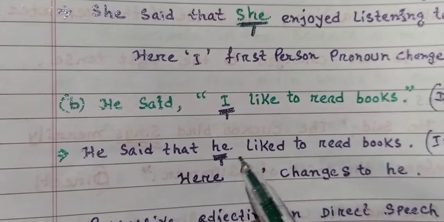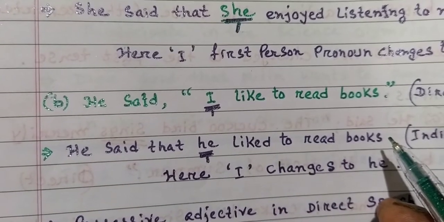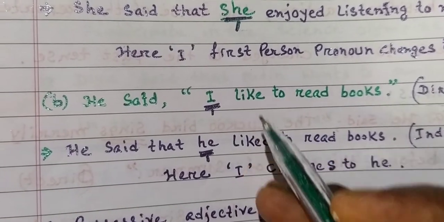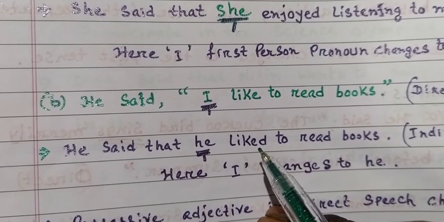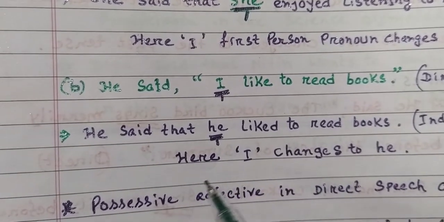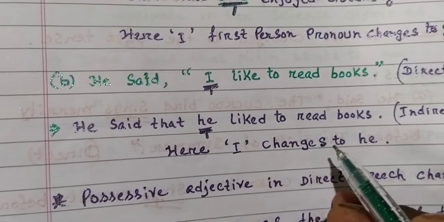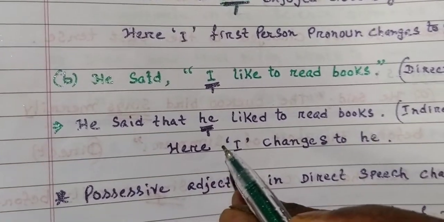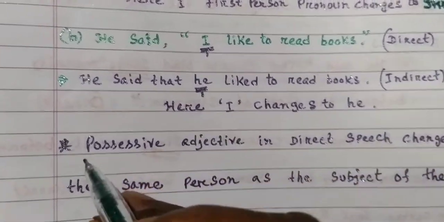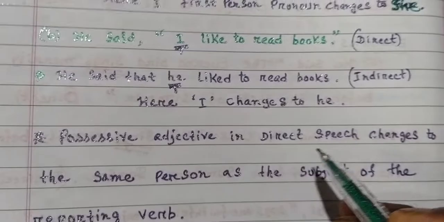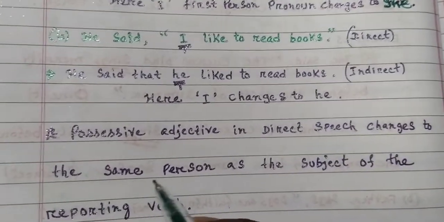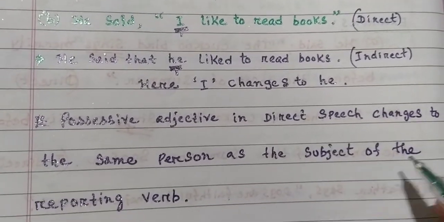He said that he liked to read books. Like, present tense transformed to past tense. Here I changes to he.